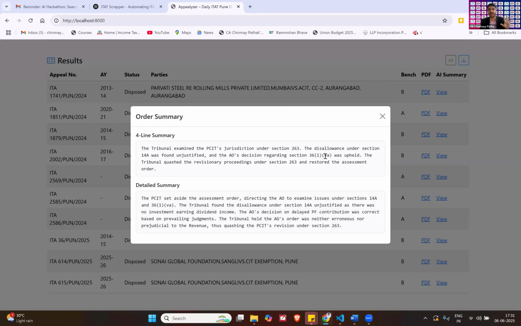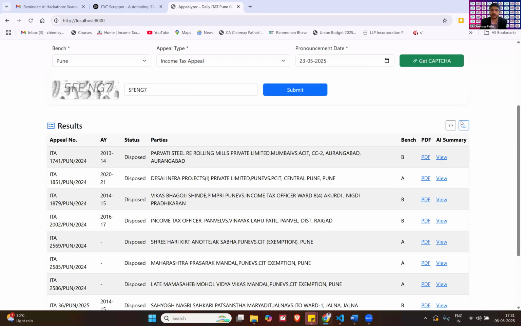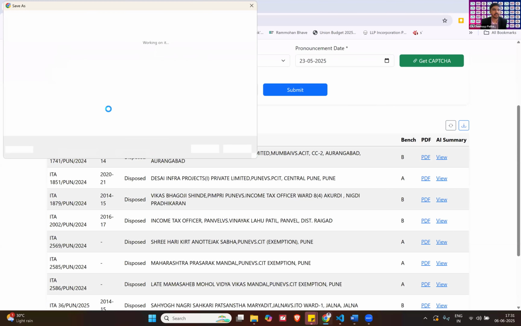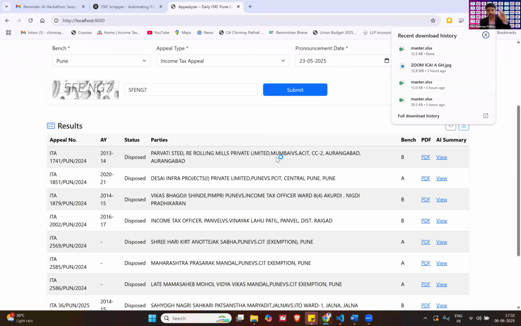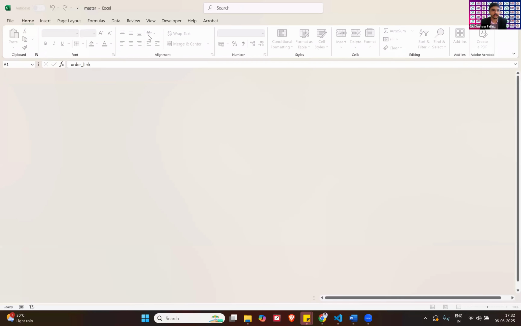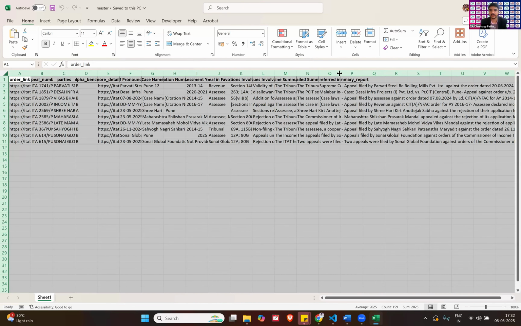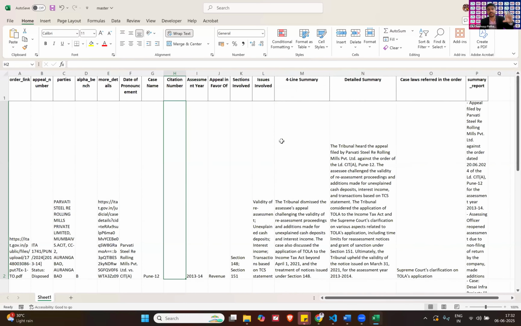So if I have anything related to 36(1)(va), any disallowance thing, I know that this is the case that has been decided. Now, nobody has time to read it all. So you can just download the Excel sheet here. Once you open it, since I was not able to format the Excel, it will come roughly like this. But see, sir, here there is a detailed summary and a 4-line summary for every case.